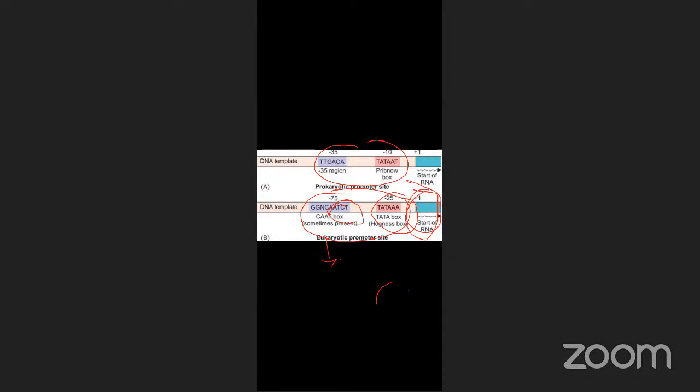Is it okay? Yes, sir. Right. They may be located upstream, about 100 base pairs. We can observe this on page number 68, the 100 base pair enhancers. Next, silencer elements. Silencers completely repress the transcription. Enhancer, as the name suggests, enhances transcription and controls it.